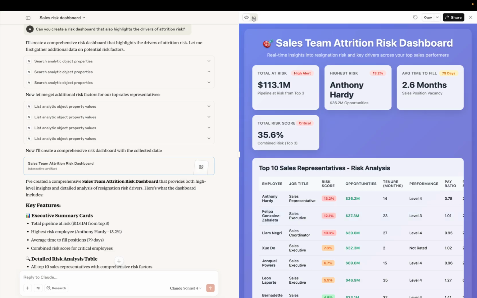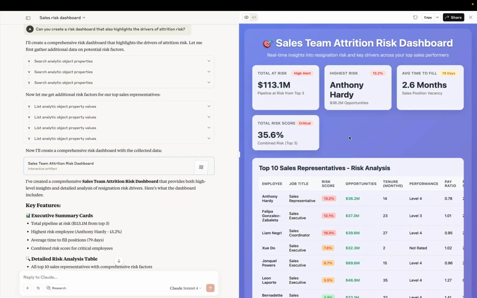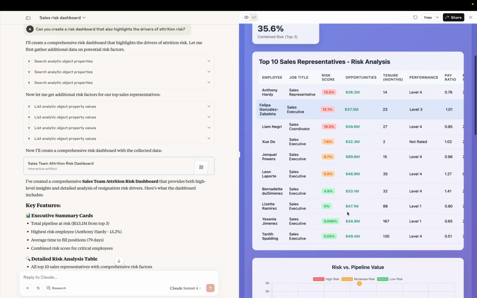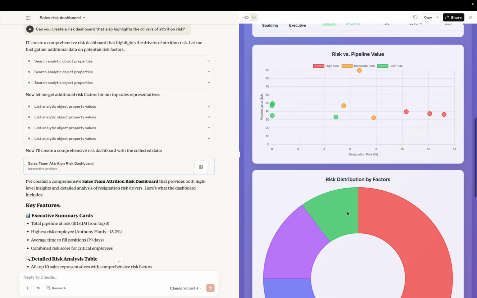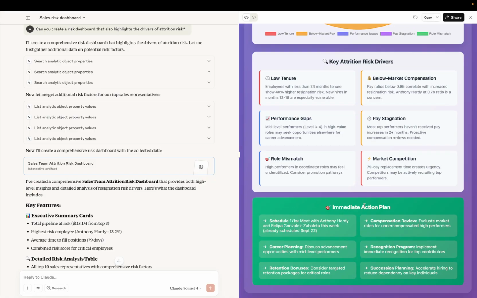If I wanted to flip over to the code, it basically created this using its own logic, and it built basically a very lightweight app using its own knowledge. But it ends up looking like this. Yes, it's a bit garish. Yes, it's quite colorful, but ultimately it was a very fast and easy way to have a natural conversation that ended up with a dashboard artifact that illustrates the drivers of risk for my sales team. It also even provides an immediate action plan, some suggestions for me to follow up with my at-risk employees. And given the risk drivers that I identified earlier, some things that I could consider discussing with them, including compensation, recognition, and bonuses.